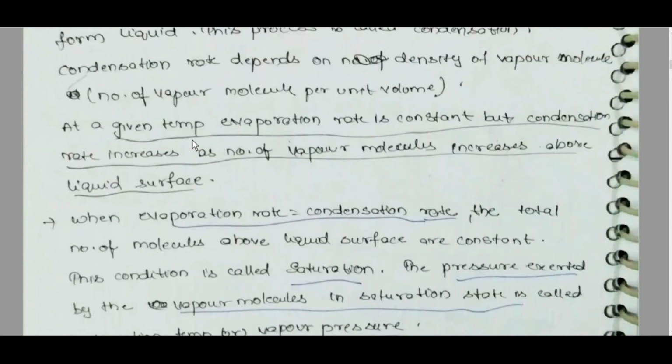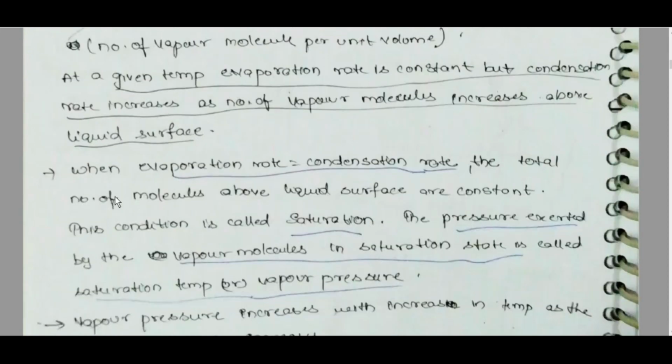At a given temperature, evaporation rate is constant, but condensation rate increases as number of vapor molecules increases above liquid surface. When evaporation rate is equal to condensation rate, then total number of molecules above liquid surface is constant. This condition is called saturation.